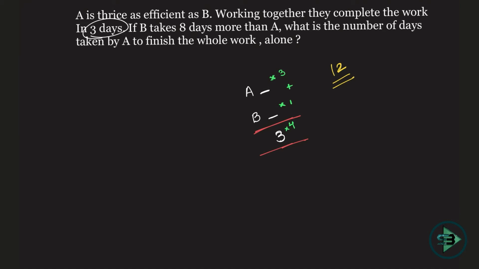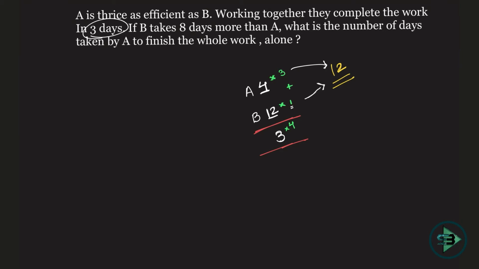Now A puts in 3 bricks in 1 day. So can you tell me how many days will be required for A to finish the work working alone? That will be 4, because he puts in 3 bricks in 1 day, 4 into 3, 12 bricks is what he is supposed to put in. Similarly, B puts in 1 brick in 1 day. So how many days will be required for B to put in 12 bricks? That will be nothing but 12. So B will require 12 days to finish the work working alone.